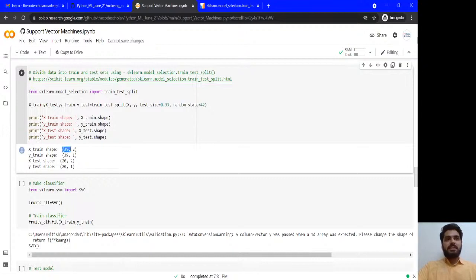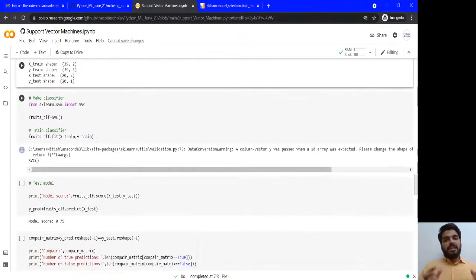So X train 39 records, 2 input values, Y train 39 records, 1 output value. X test 20 records, 2 input values, Y test 20 records, 1 output value.